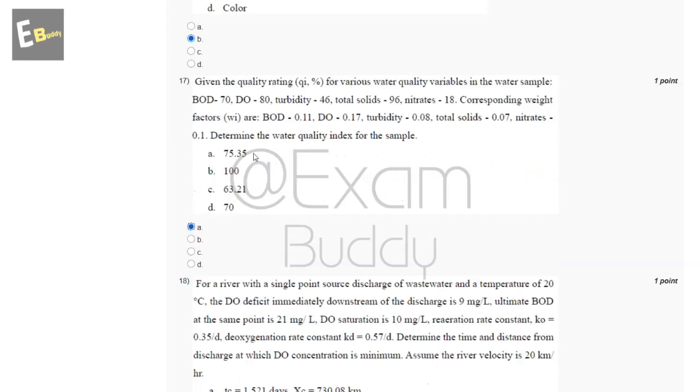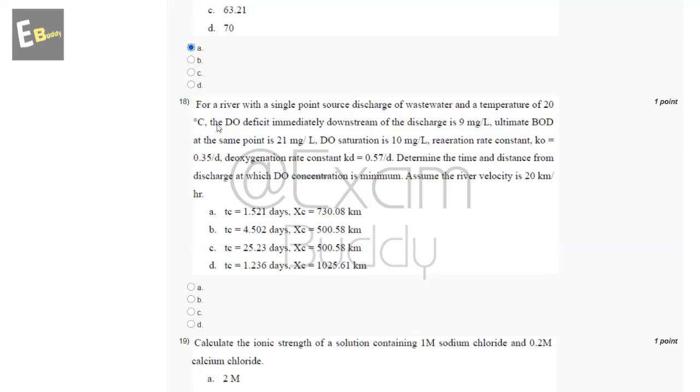Now the 18th question is, for a river with a single point source discharge of wastewater and a temperature of 20 degrees Celsius, the DO deficit immediately downstream of the discharge is 9 milligram per liter. Ultimate BOD at the same point is 21 milligram per liter. DO saturation is 10 milligram per liter.